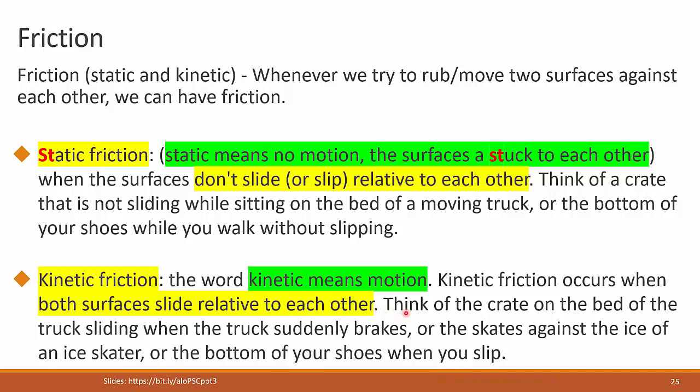That's kinetic friction, since the box was sliding relative to the top of the desk. Now, here, when we talk about the crate on top of the bed of a truck, if we slam the brakes on that truck, that crate might slide forward. While it is sliding forward, it is being slowed down by kinetic friction. Also, we have kinetic friction whenever we skate or if we slip while walking.